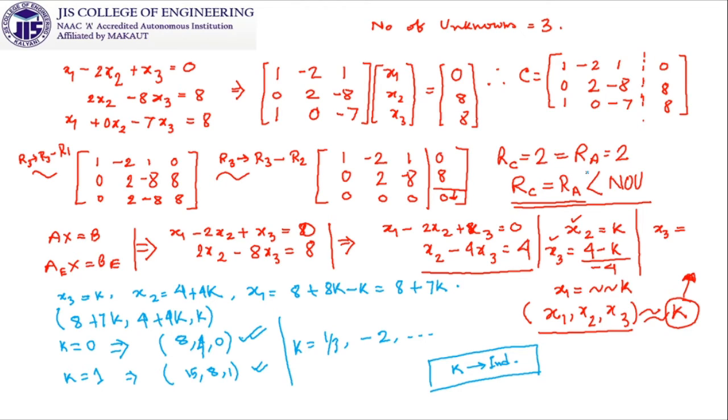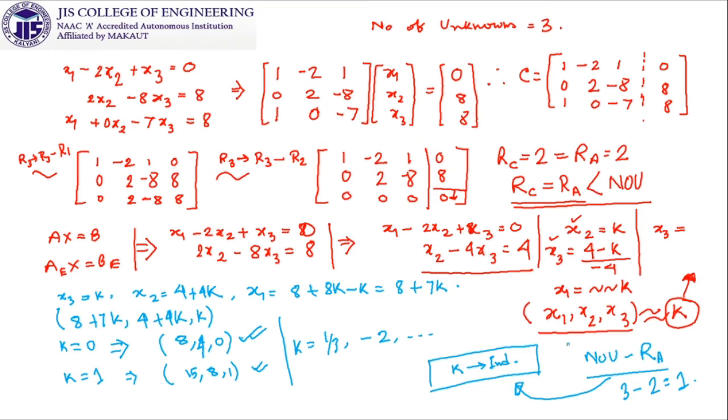So this particular thing, that means the number of unknowns minus the rank of A or rank of C, whatever you can say, because they are same, is going to give you the number of independent things in the solution. So here it is 3 and it is 2, so you are going to get 1. Look at this, the solution depends on one independent parameter.